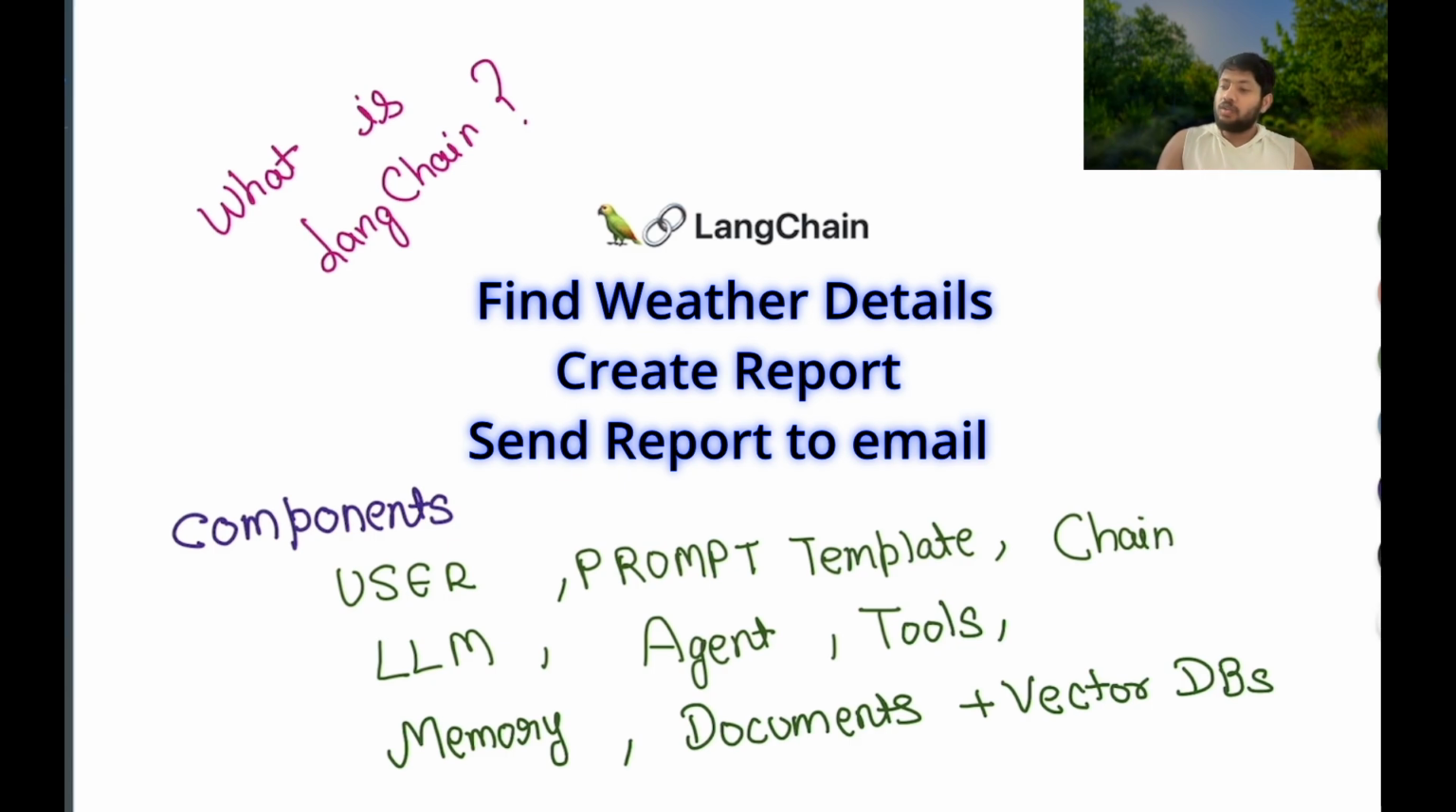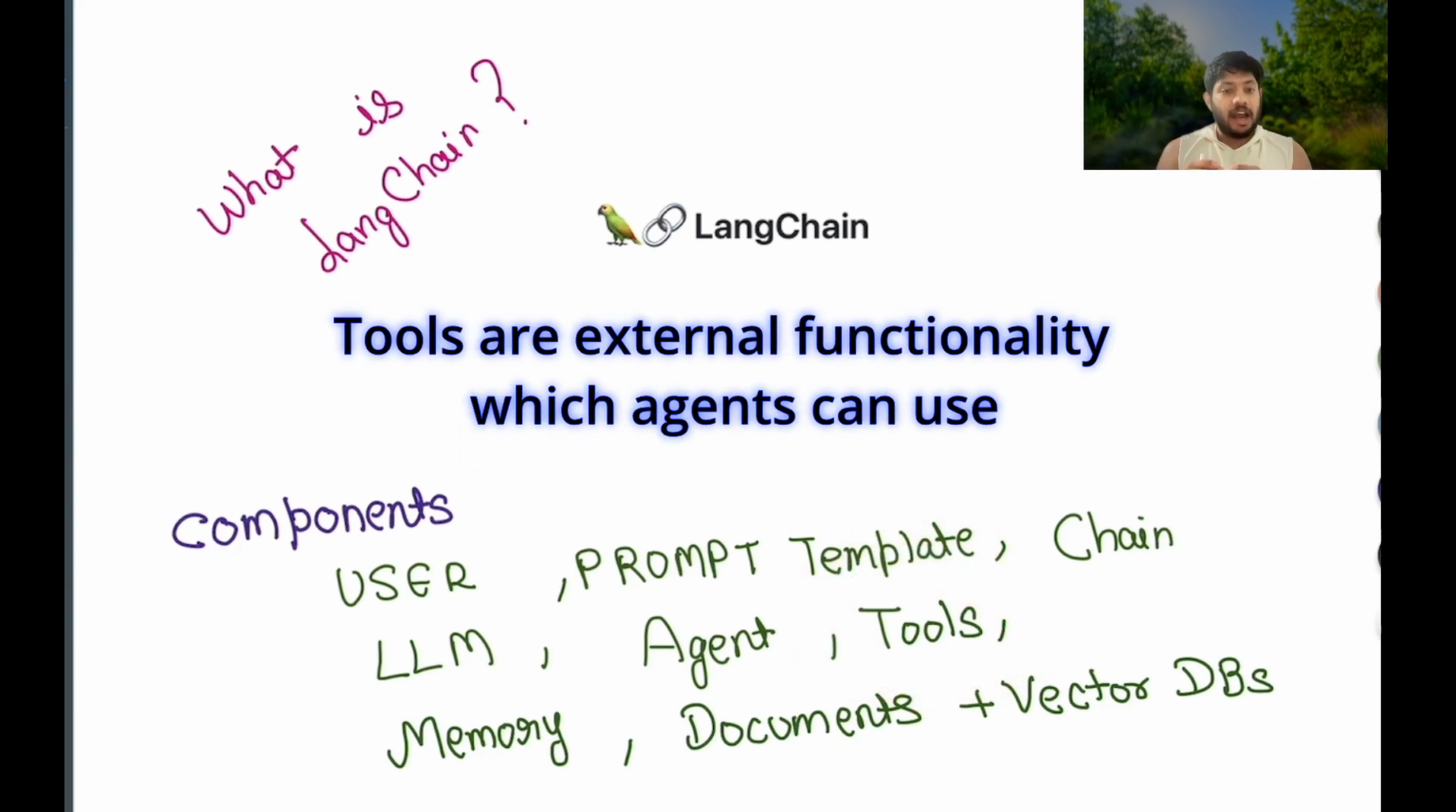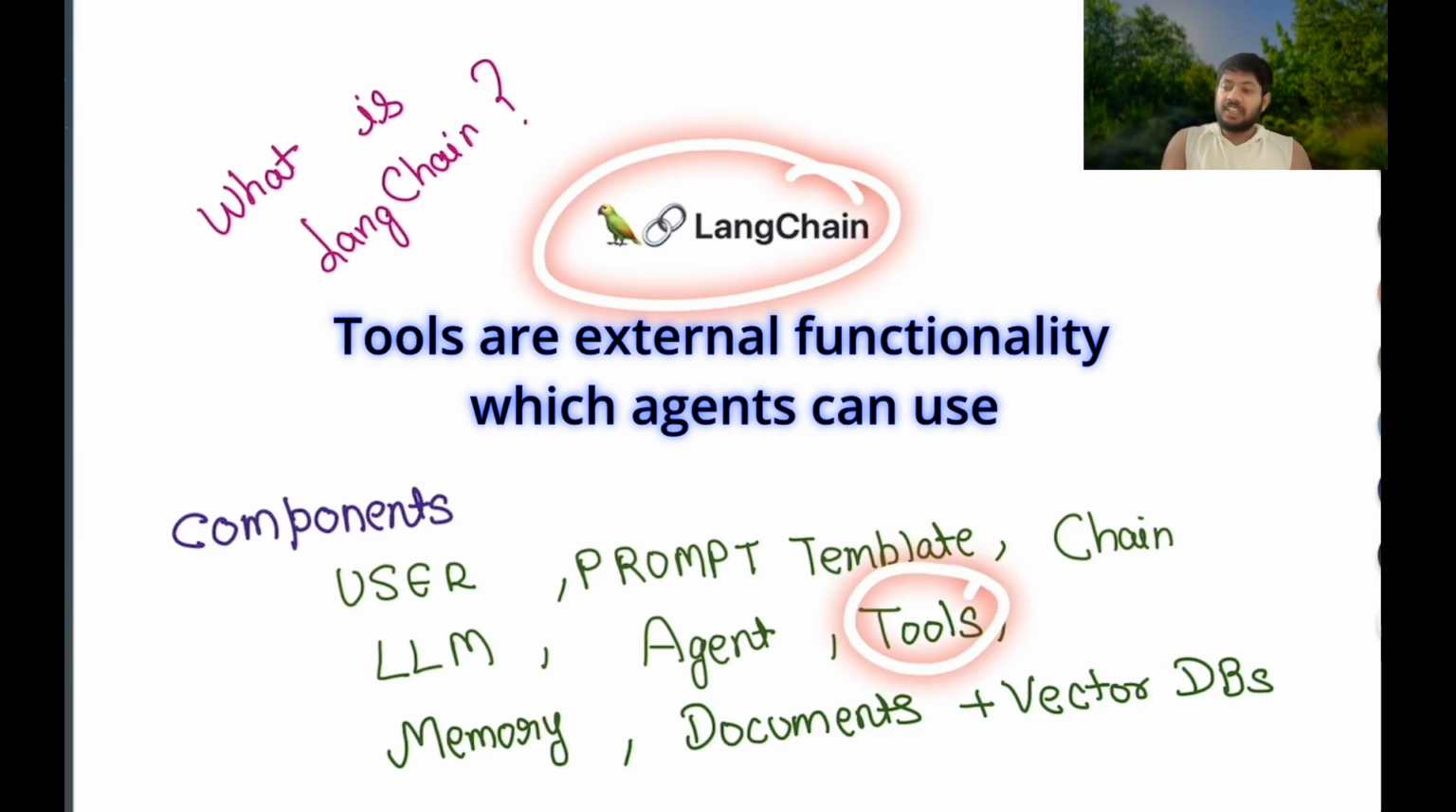So we must provide those tools to our agent, and our agent is smart enough to identify the tools and take some actions. That is why I told you that an agent is a very intelligent component, and we can create agents using LangChain. So basically tools are nothing but some external functionality which our agent can use. For example, calculator, our own Python code, Google search, API calls. All these tools can be made available by LangChain to the agent.